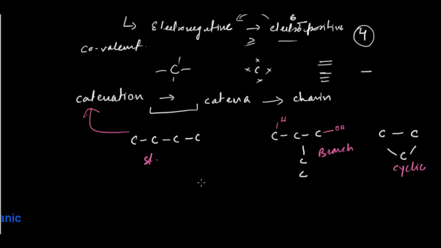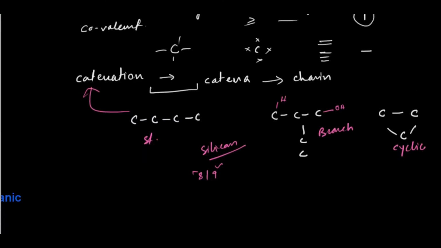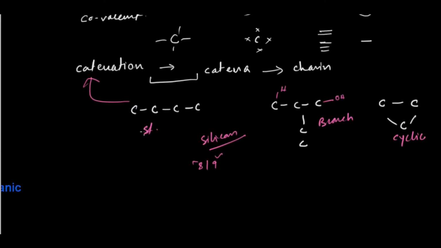Another substance is also there, which is silicon. Silicon also has a chain making ability. It can make the chain, but the thing is, silicon can't make more than 8 or 9 atomic chain. In case of carbon, it can make n numbers of chain. So that's a very nice property the carbon has. The carbon makes the biggest chain in the entire element, while silicon comes second, which also has the catenation property, but it can't form a bigger chain than carbon.